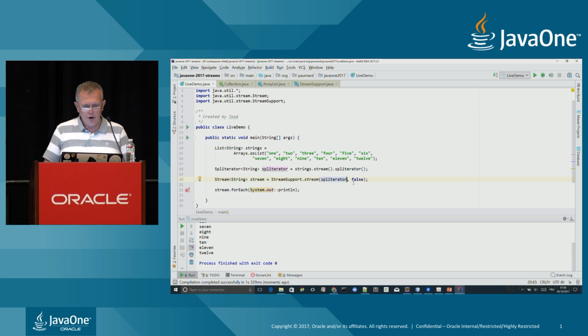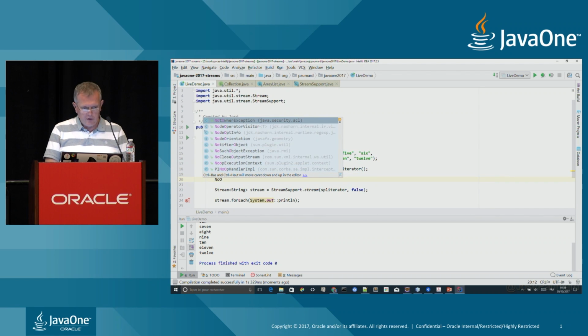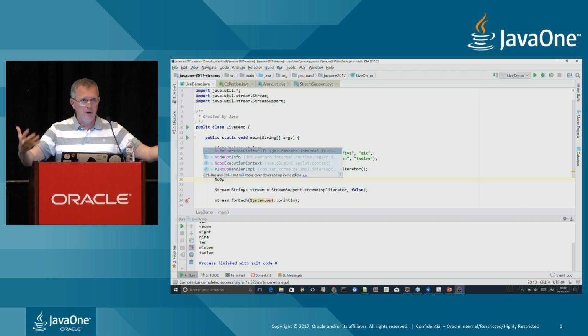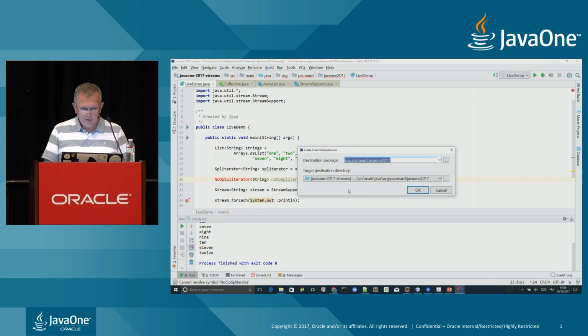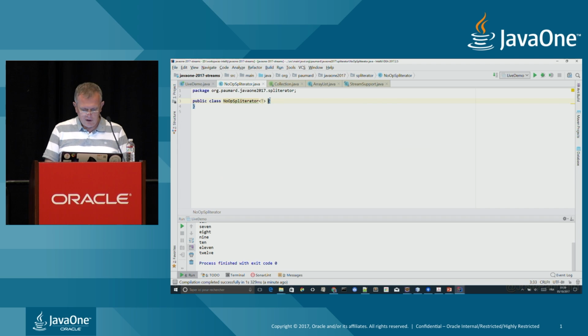Okay, so how can we create other Spliterators starting from this Spliterator created on that stream? Let us do that. I'm going to first create a very simple Spliterator that in fact does nothing. And it will be a good occasion just to visit the interface we need to implement and see how the methods we need to implement work. So I'm going to create a NoOperationSpliterator of string. Let us create this class real quick. I want to create it in that package. Great. It implements